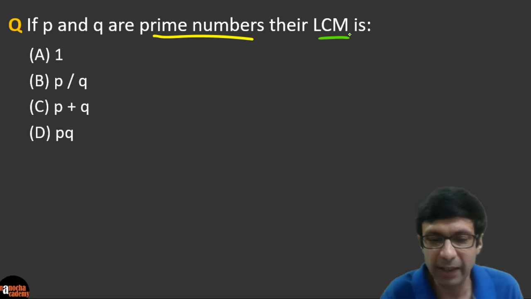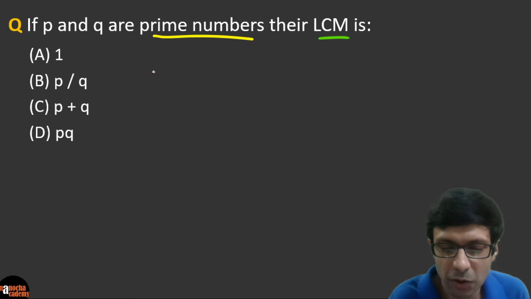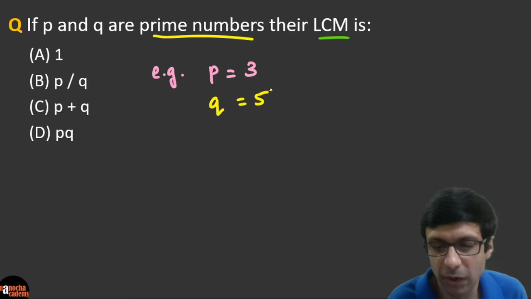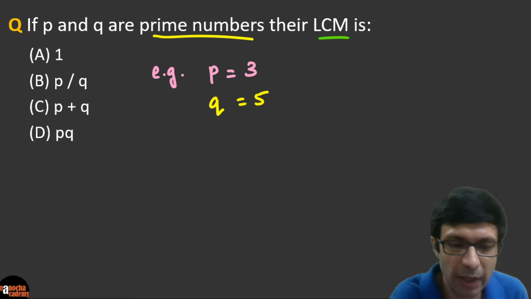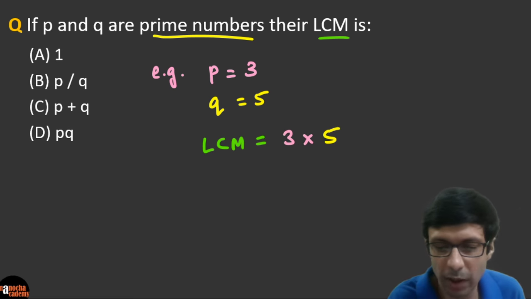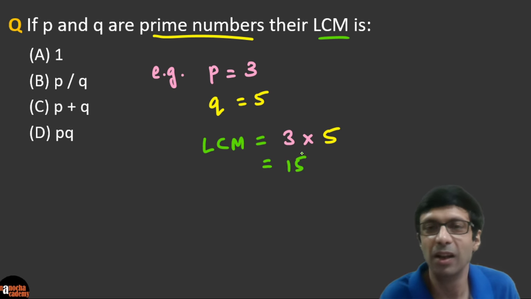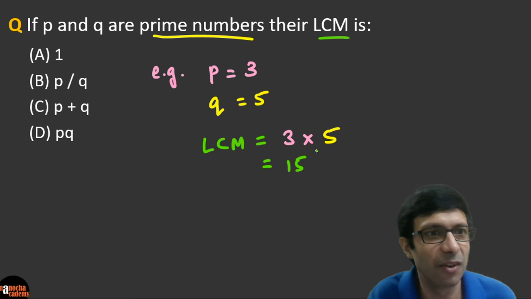Very good. So in case you get confused, you can always take an example. Here, let me show you a trick just to check your answer in the exam also. Let's say the prime number P is 3, and let's take the prime number Q as 5. So what is the lowest common multiple for 3 and 5? That's pretty easy. The lowest common multiple is going to be 3 times 5, which works out to be 15, right? Pretty simple. You're basically multiplying the two numbers. Excellent. I see the right answer here.